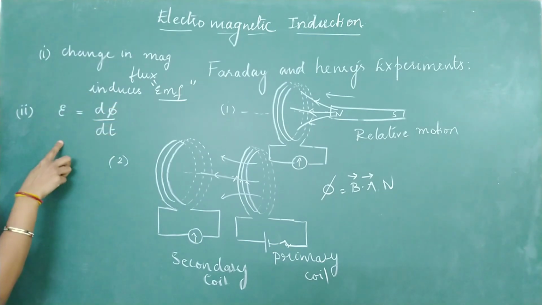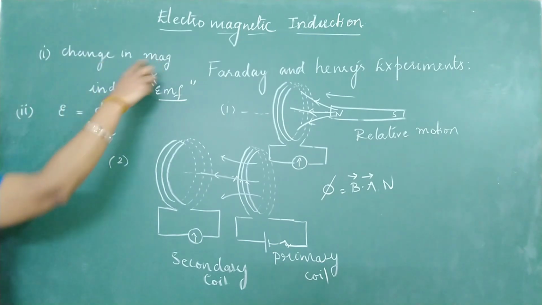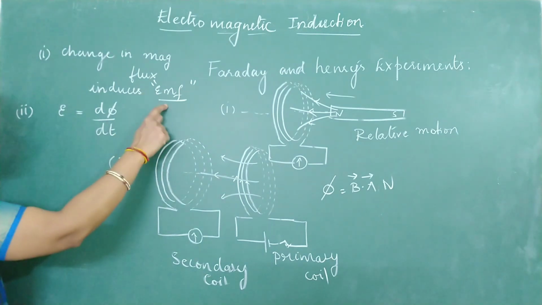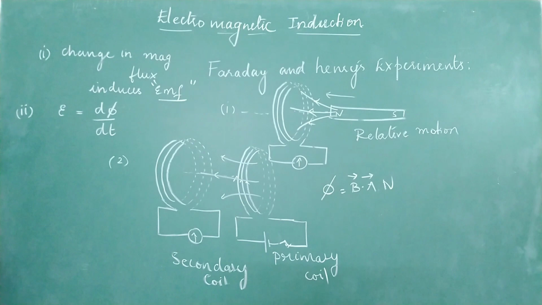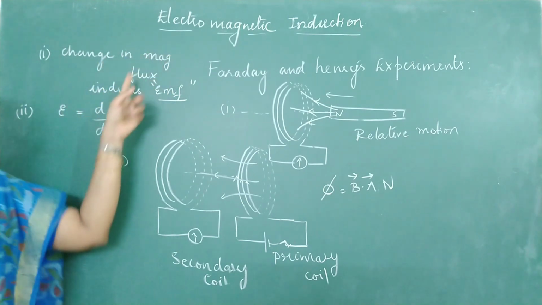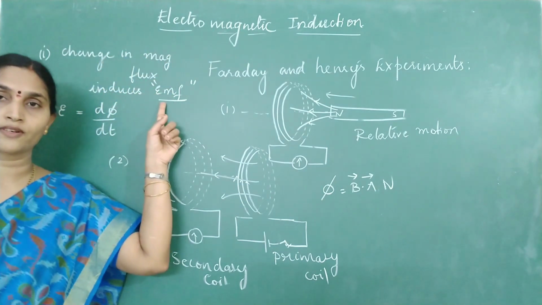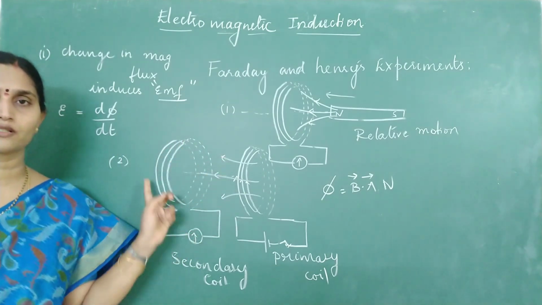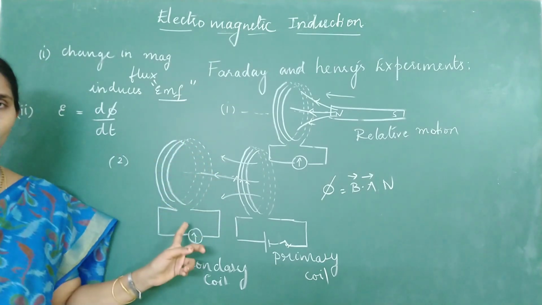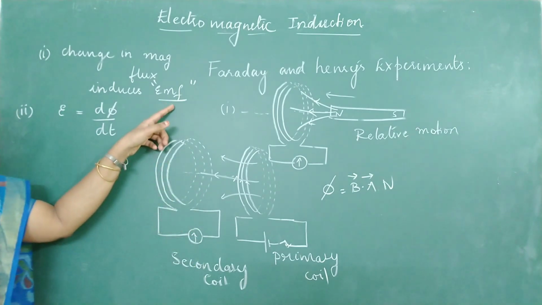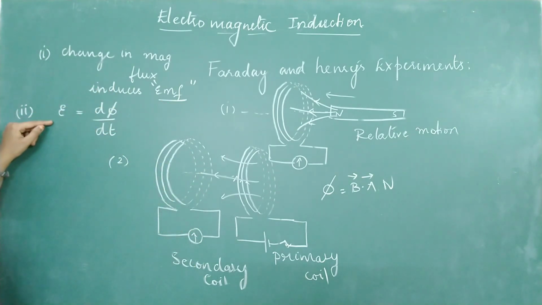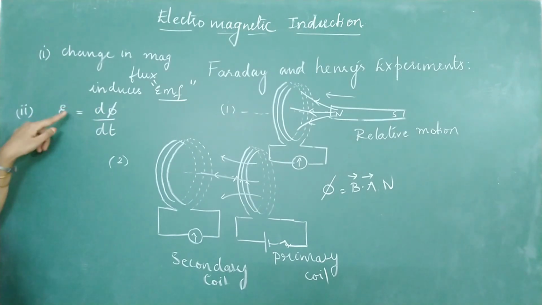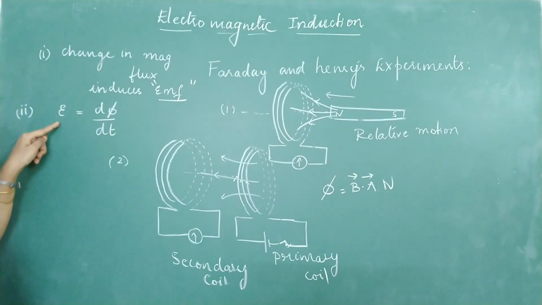This is called Faraday's second law, and the earlier statement we call Faraday's first law. Again I am repeating, be careful. In the first law they said that change in magnetic flux will induce EMF. EMF will in turn become a current if the coil is a closed circular loop or a closed circuit. Otherwise it will only induce EMF. And the second law states that the rate of change of magnetic flux is equal to the induced EMF.